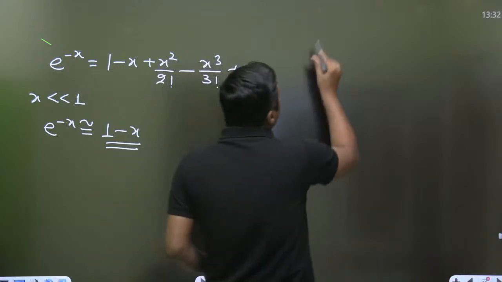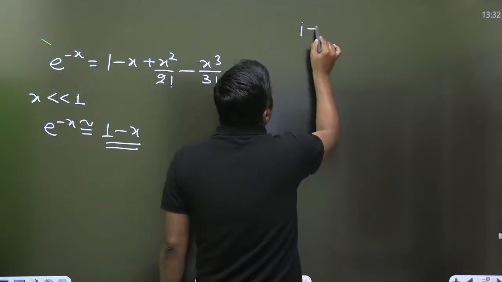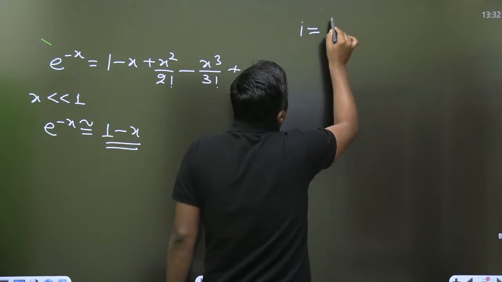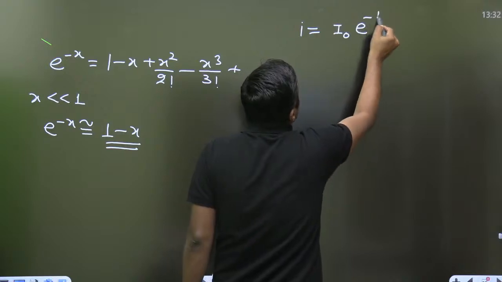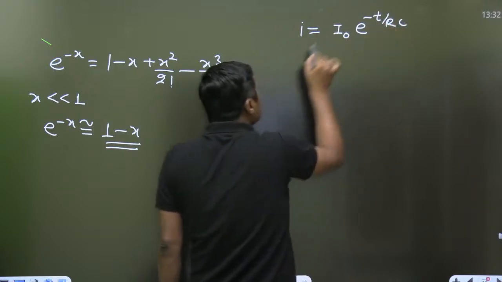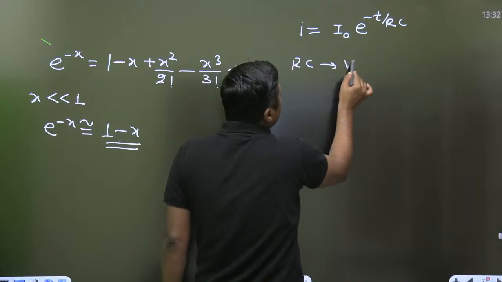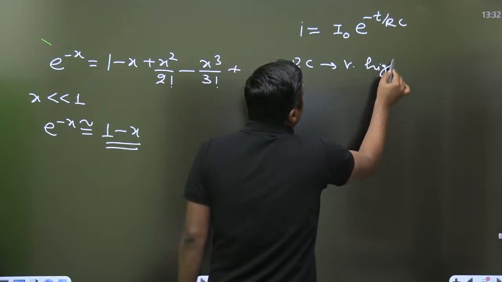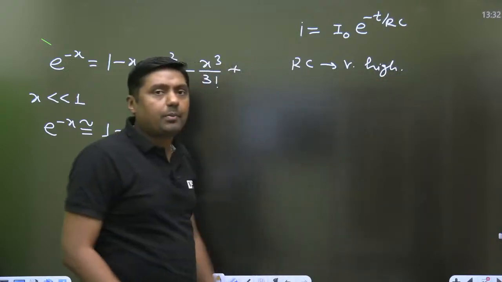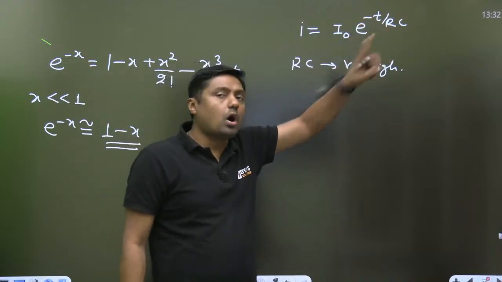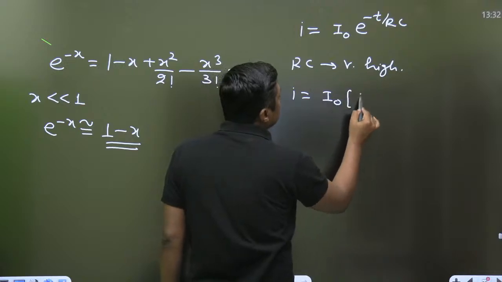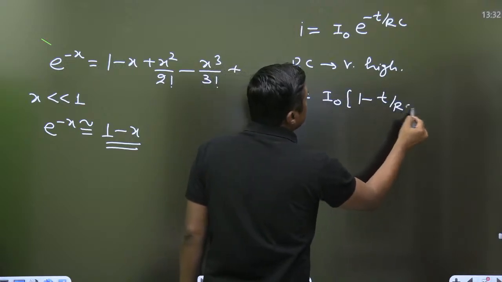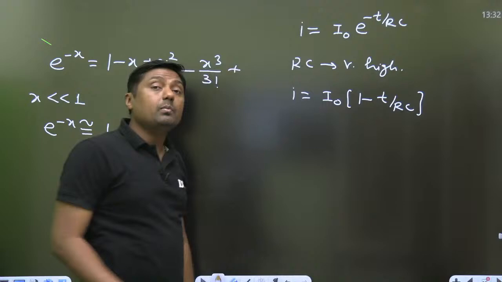For example, I is a function of 1 ampere into e raised to power minus t by RC. If this RC is very, very high, then this x will become very small, and this equation will become a linear equation.